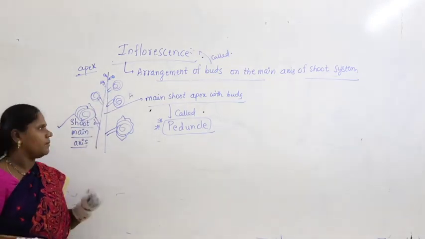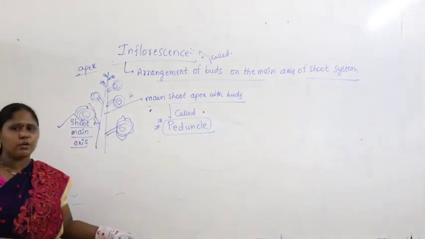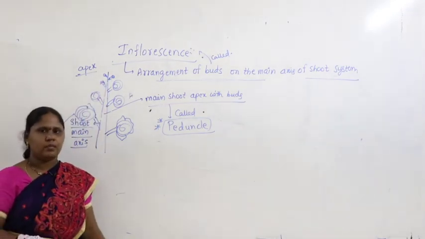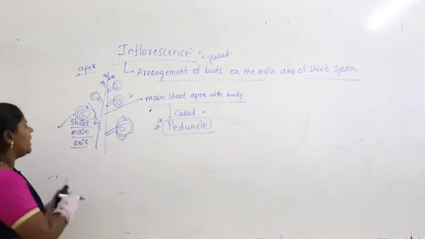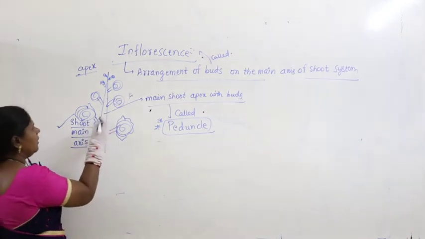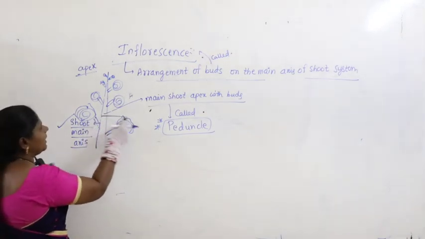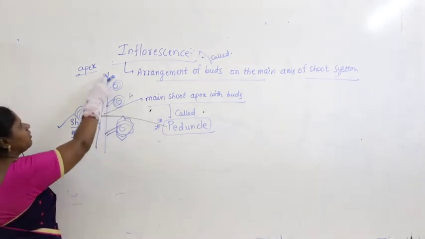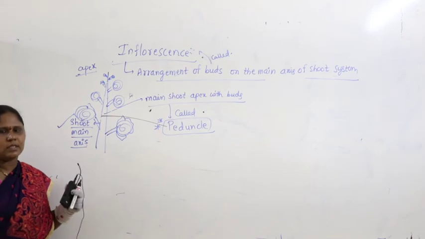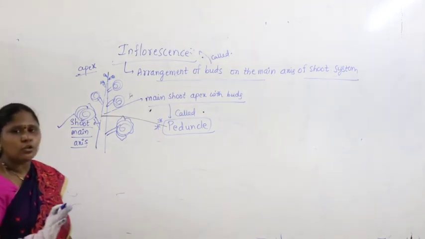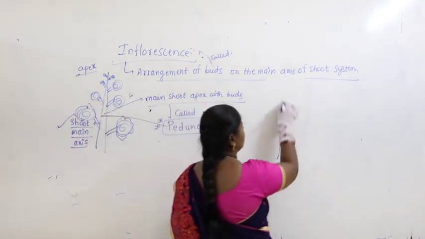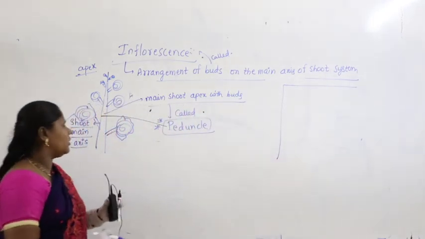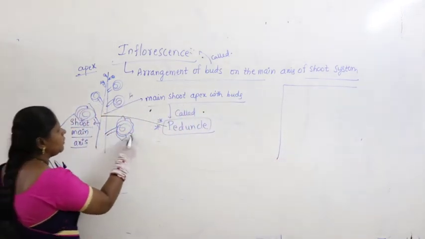I hope you got it, right? So indirectly what you can say, peduncle with buds is called inflorescence. What is the final conclusion? This is peduncle. This is nothing but peduncle. Peduncle with the arrangement of buds is called inflorescence. Guys, I am telling you not to confuse the terminologies. What are the terminologies? So this is what you find.